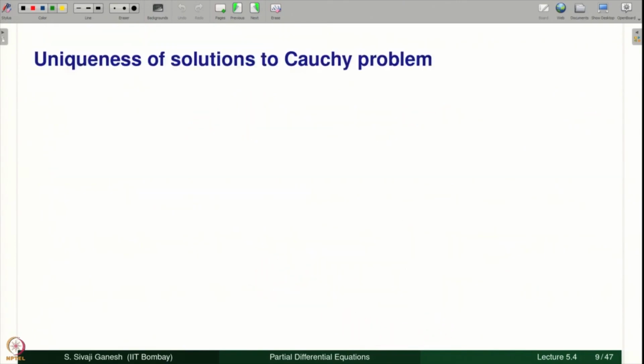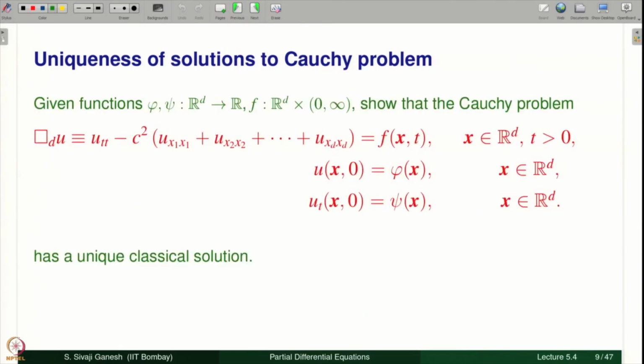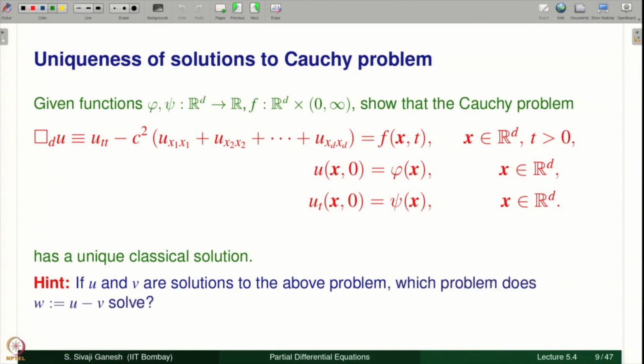So, now uniqueness of solutions to the Cauchy problem. Let us consider a non-homogeneous equation with the Cauchy data. We want to show it has a unique classical solution. The general strategy for showing any problem has a unique solution is to let u and v be solutions, consider the difference and show that the difference is 0.